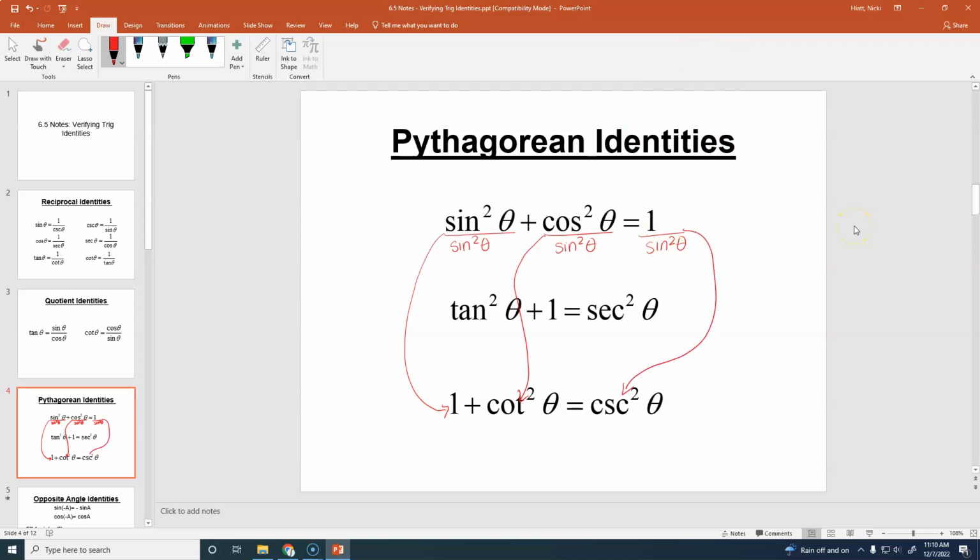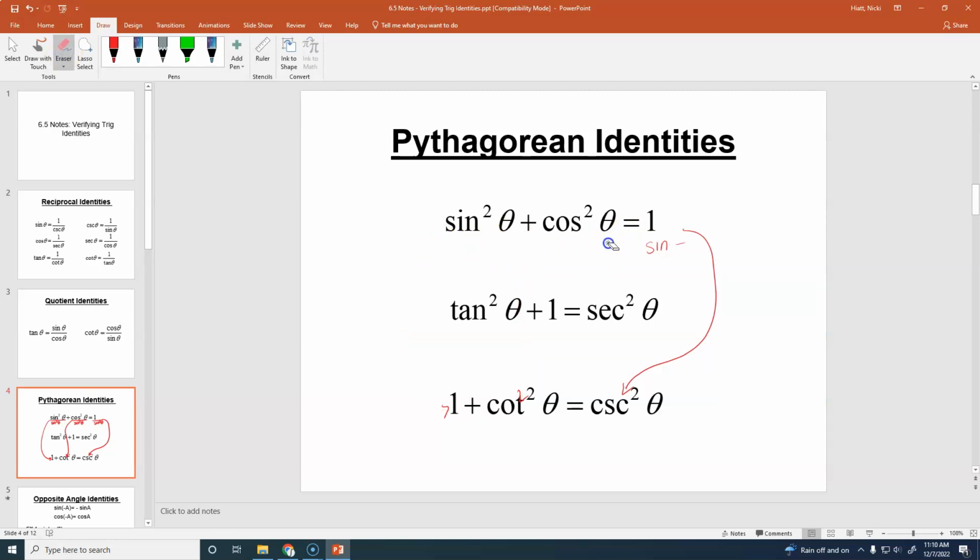Cosecant. So there's that identity. That's also why they put the 1 first here and they don't here, because of the way that it's derived. So if you divide everything by sine squared, it gives you this bottom one. Now I'm going to erase that so I can go back.